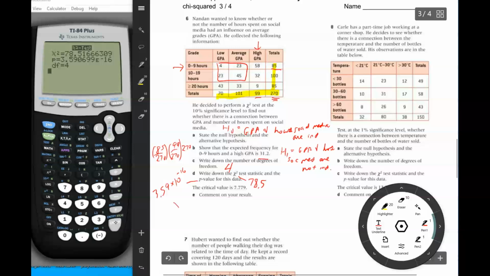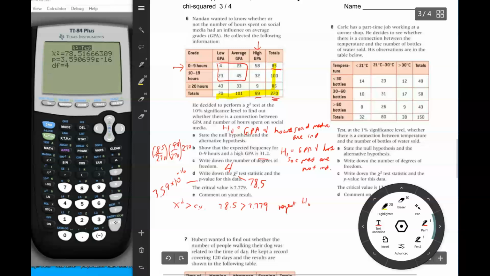Okay, so let's find out if we reject the null hypothesis or not. We know that the chi-squared value is, in this case, greater than the critical value, and the way we show that is that 78.5 is greater than 7.779, right? So we reject the null hypothesis.